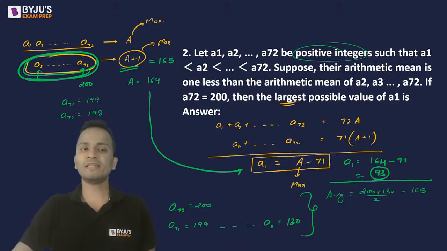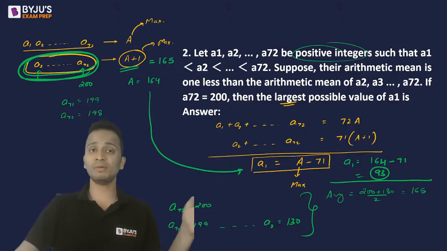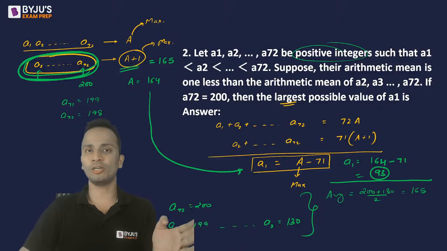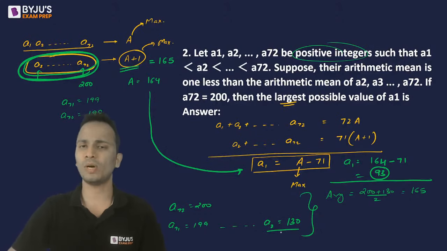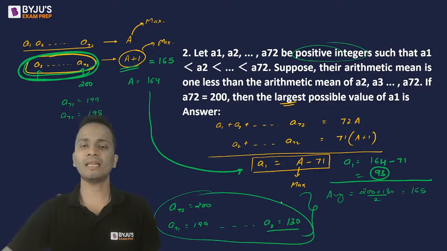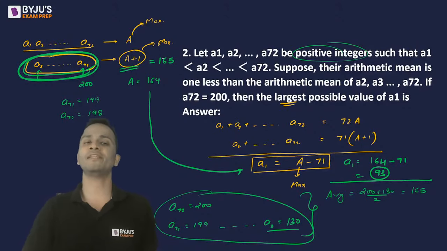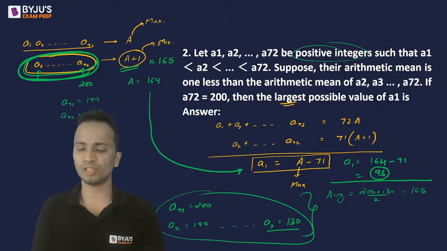A72 is 200. The other numbers can be considered as consecutive integers in decreasing order. And likewise, I'll get A2 as 130. Once you have got the values of all of them, I'll calculate their average, which is A plus 1. From that, I'll get the value of capital A and will substitute it.